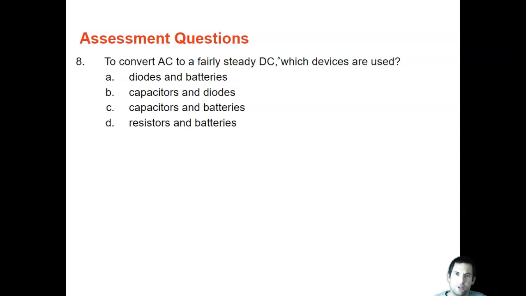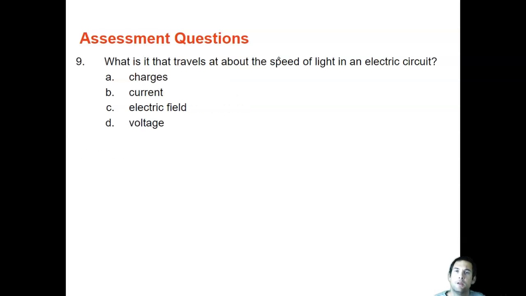To convert AC to a fairly steady DC, which devices are used? Capacitors that hold energy and diodes that direct the flow one way. Capacitors and diodes. What is it that travels at about the speed of light in an electric circuit?